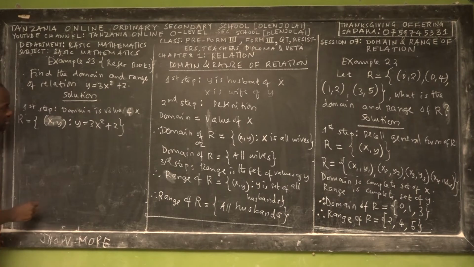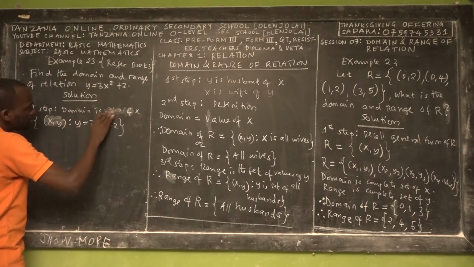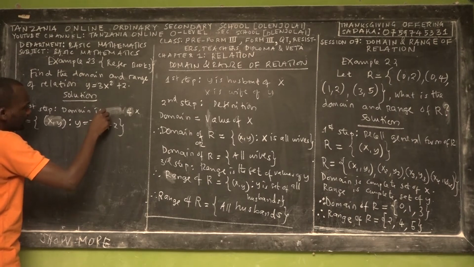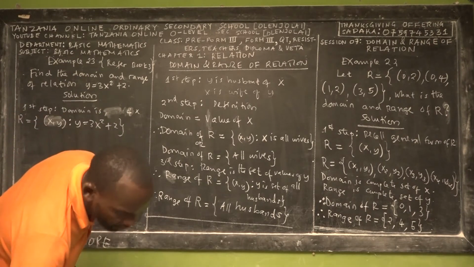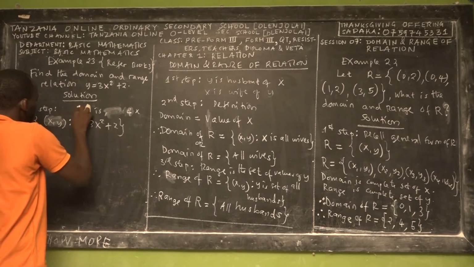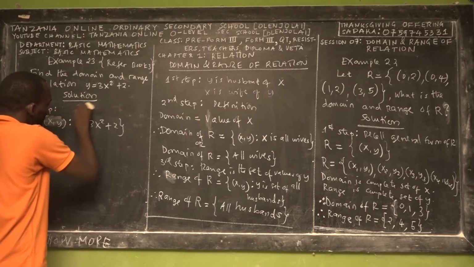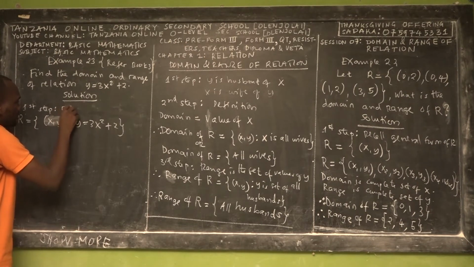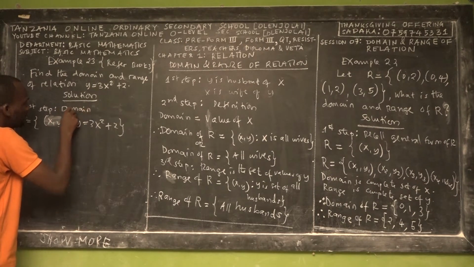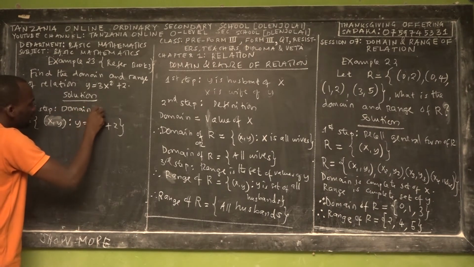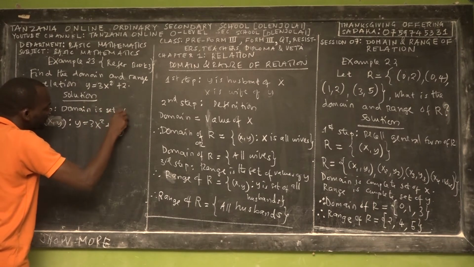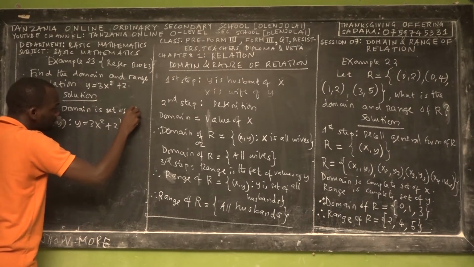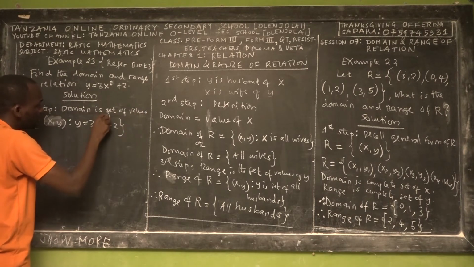We are allowed to also write it in this form. Domain is a set of values, a set of values of x.